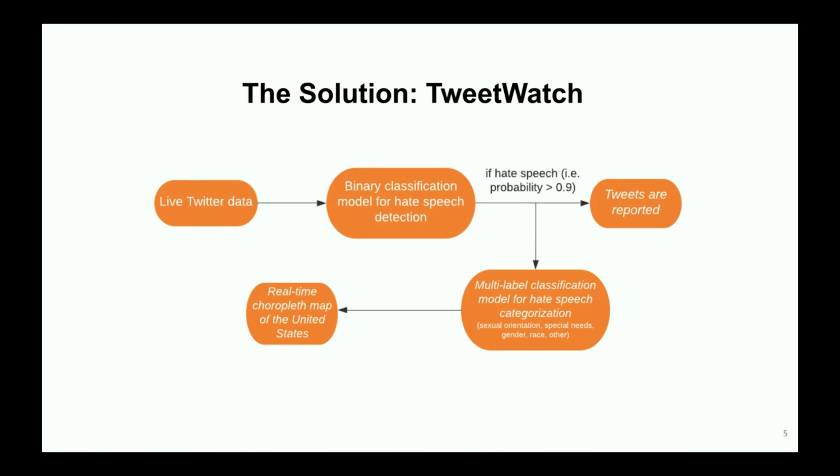TweetWatch utilizes the Tweepy library and the Twitter API to scrape real-time tweets, as well as information about the users, such as the location of the users. The scraper also standardizes the data, such as by removing links and reconfiguring emojis, to ensure that the format of the real-time data reflects that of the training data used for the convolutional neural networks.